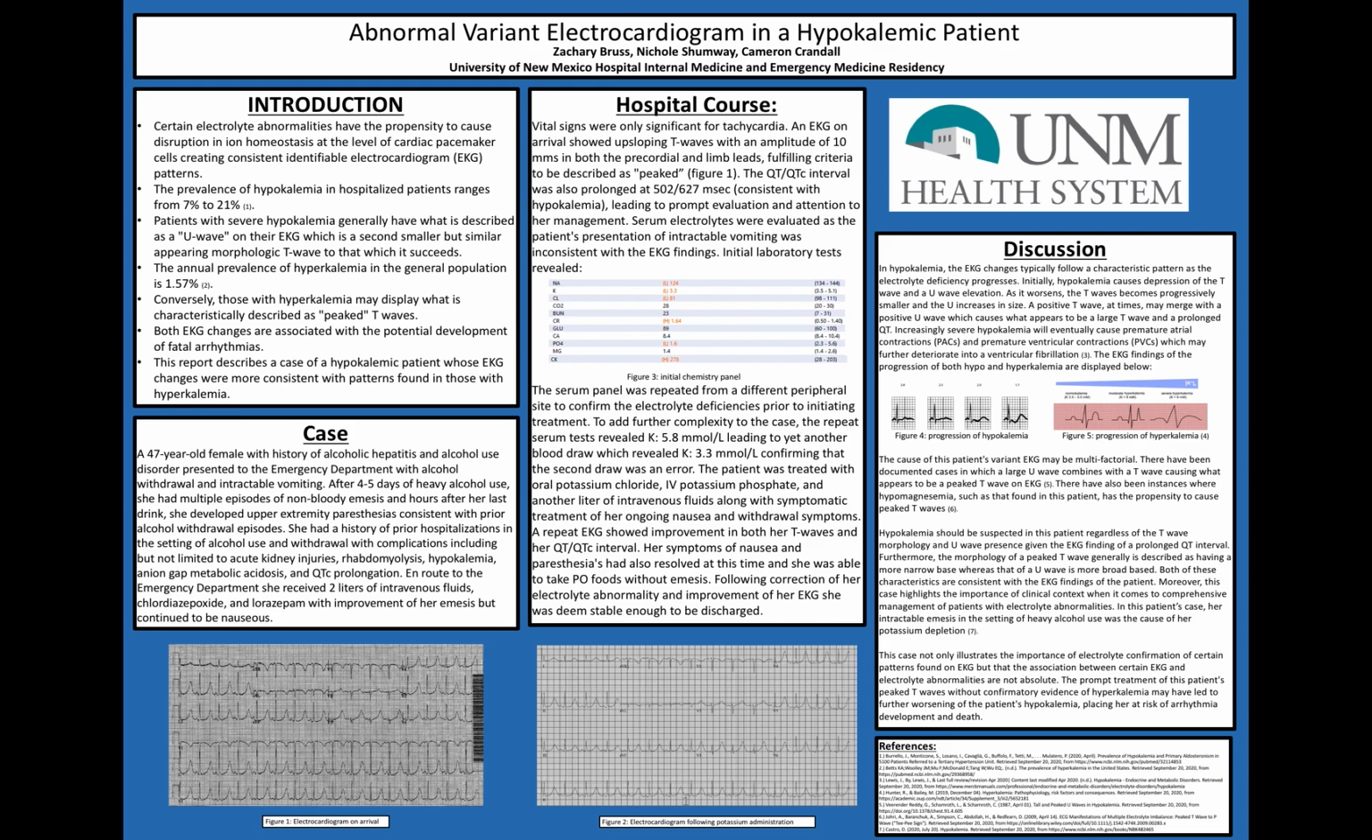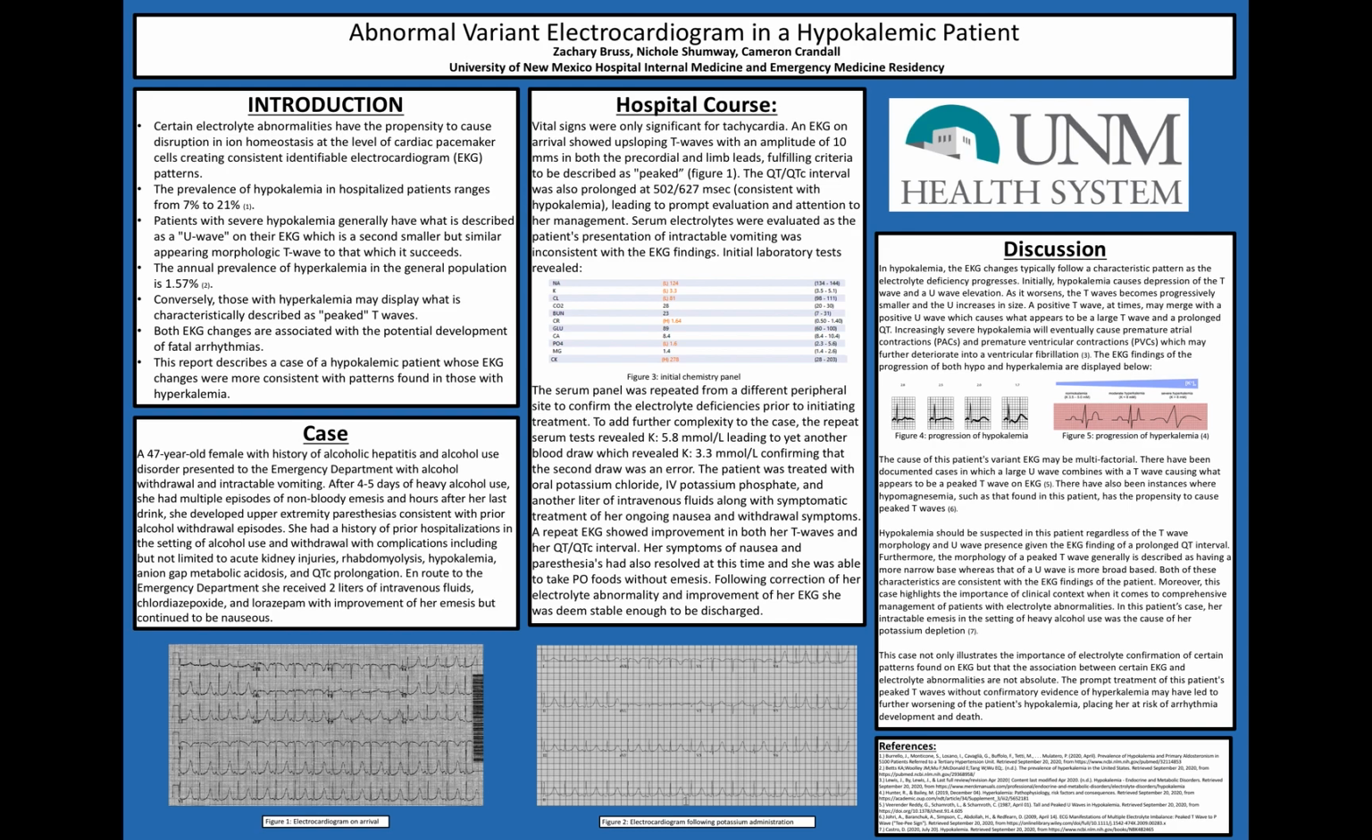She had a history of prior hospitalizations in the setting of alcohol use and withdrawal. Noteworthy complications from prior admissions include acute kidney injuries, rhabdomyolysis, hypokalemia, anion gap metabolic acidosis, and QTc prolongation, just to name a few. En route to the emergency department, she received 2 liters of IV fluids, Librium, and lorazepam, with improvement of her emesis, but she continued to have nausea.